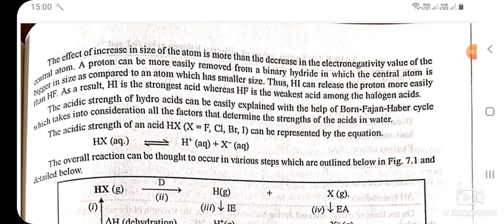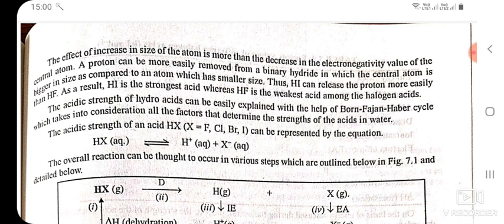A proton can be more easily removed from a binary hydride in which the central atom is bigger in size as compared to an atom which has smaller size. Thus, HI can release the proton more easily than HF. As a result, HI is the strongest acid, whereas HF is the weakest acid among the halogen acids.